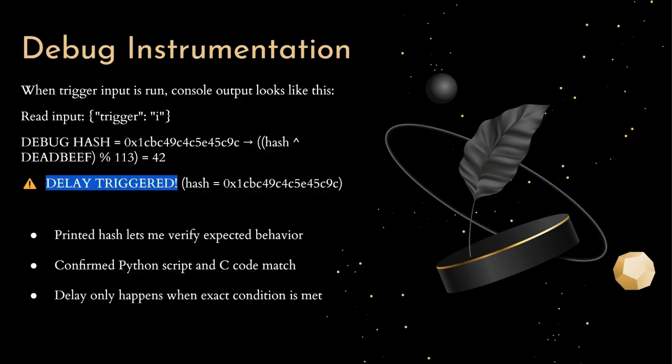And it wasn't just for debugging either. I kept these messages in for the final demo so I could show step by step that the condition was being hit and that the delay wasn't random. It's tied to a specific logic path that only fires when the input is crafted exactly right. So between the debug print and the Python script, I had full control over the entire system, from input generation to trigger verification. It let me tune the delay, verify correctness, and set up the demo you'll see next.